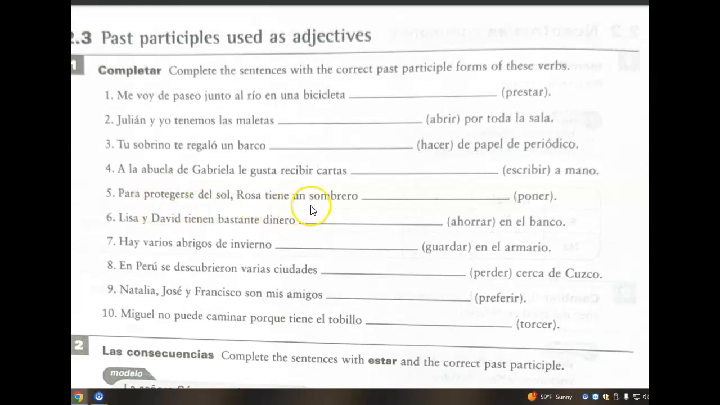Número 5, Rosa tiene un sombrero puesto, dinero ahorrado, abrigos guardados, varias ciudades perdidas, amigos preferidos, tobillo torcido.